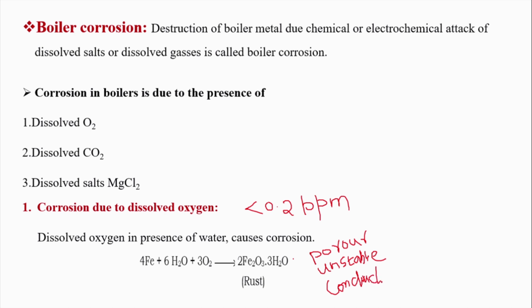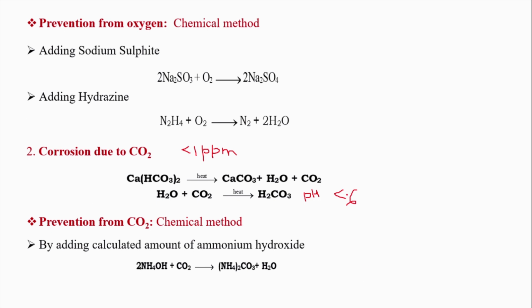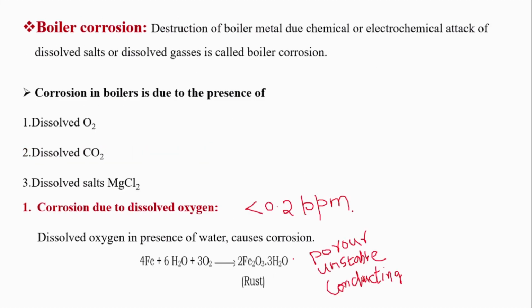Highly conducting. This is the nature of the corrosion product formed. So it will again permit one more layer of the metal to get corroded. The oxygen can penetrate easily through this. So it becomes highly conducting, I said. Moving on to the next slide, you see here. If the pH of the medium is less than 6, then it makes the medium still more highly conducting and the rate of corrosion increases.